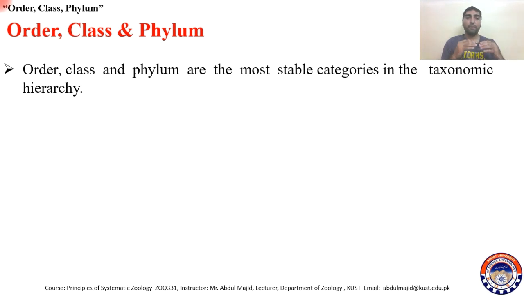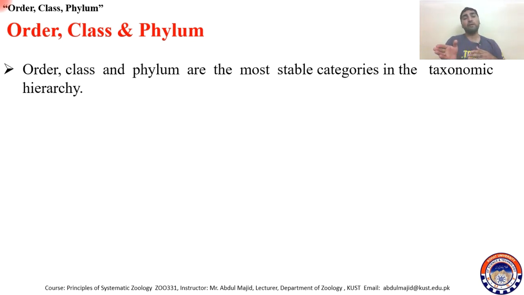In the same way, fishes, for example, class Pisces. The characteristics of Pisces or fishes are very clear, and these are stable characters. Or Aves, birds, their characters are very clear, and those of mammals are clear, and these characters generally do not change readily. So that's why these are stable categories. And phylum, again a very stable category. So the stability of the category depends on the characteristics of the individuals inside it.